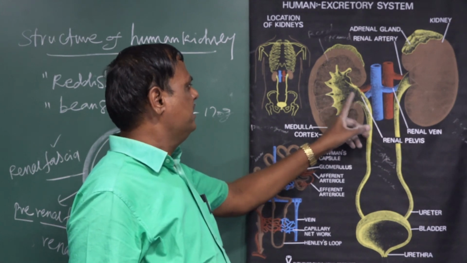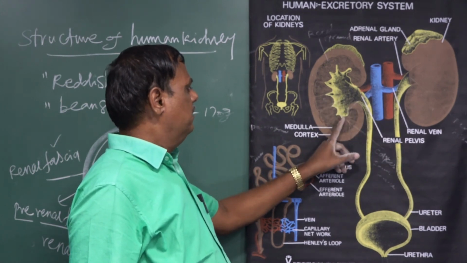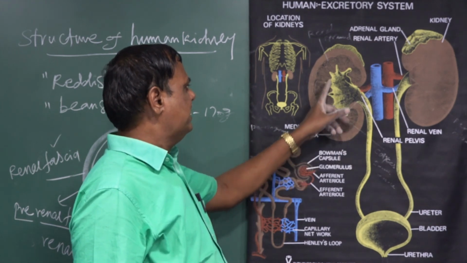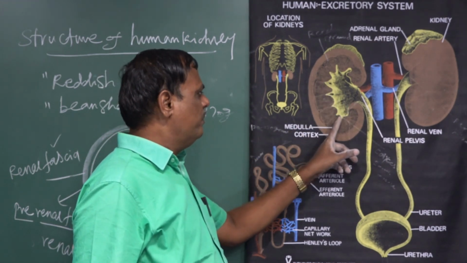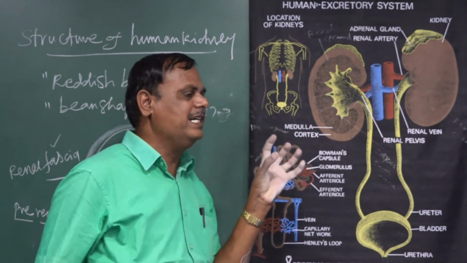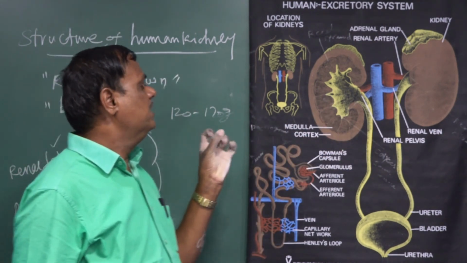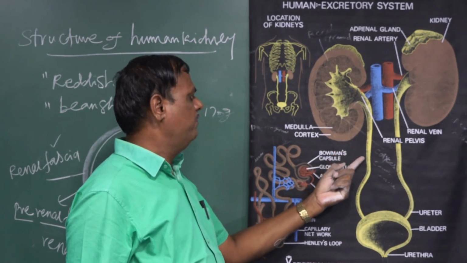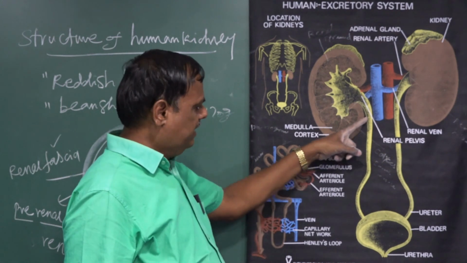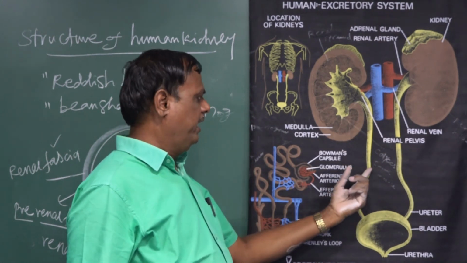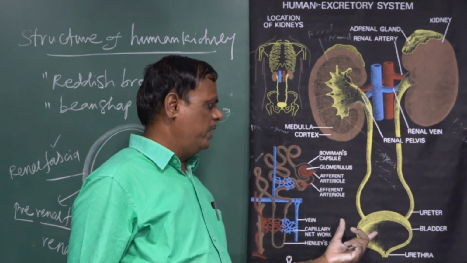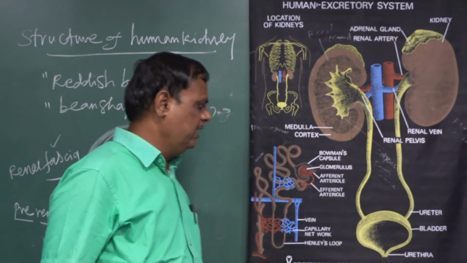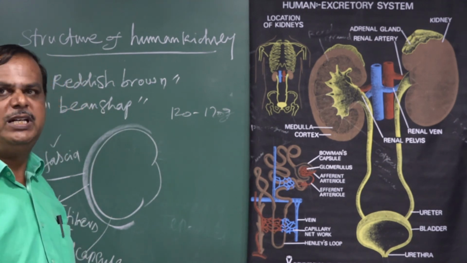From the renal pelvis, the finger-like projections are called renal calyces. The renal calyces, made up of smooth muscle, collect the urine and pass it to the renal pelvis. The continuation of the renal pelvis descending is the ureter. Both ureters open into a temporary sac called the urinary bladder, where the urine is temporarily stored.